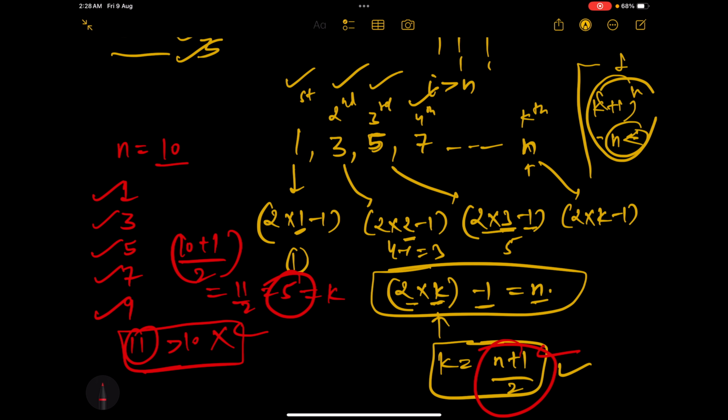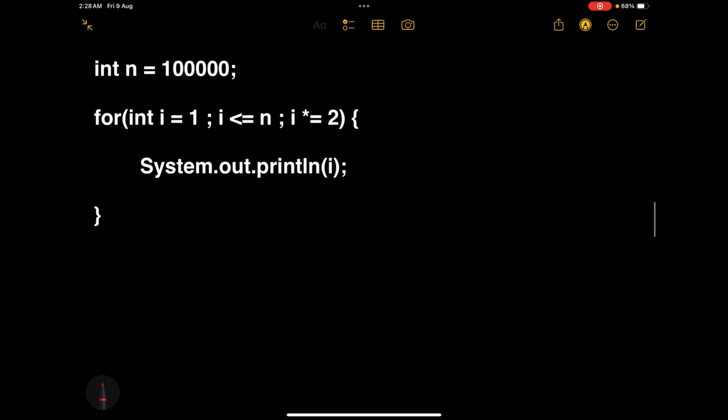So now let us move to the next question. Now guys, this is a bit different question, okay? But we will understand it, and now you will see the magic of time complexity. So now again, we have taken n equal to 10 raised to the power 5. In this loop, what is happening? See carefully. Initially, I is 1. The condition is true because 1 is less than or equal to n, which is 10 raised to the power 5. So it will print 1.